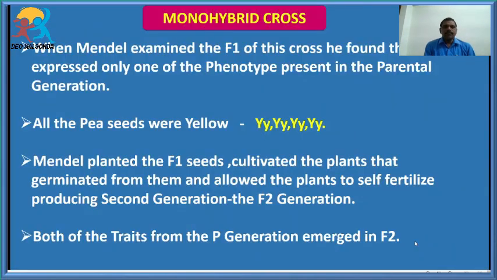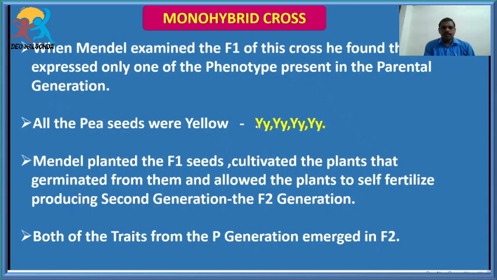Here, after examining the F1 filial generation, Mendel found that they express only one of the phenotypes present in the parental generation. In the F1 generation he observed only one phenotypic character from the parental generation.